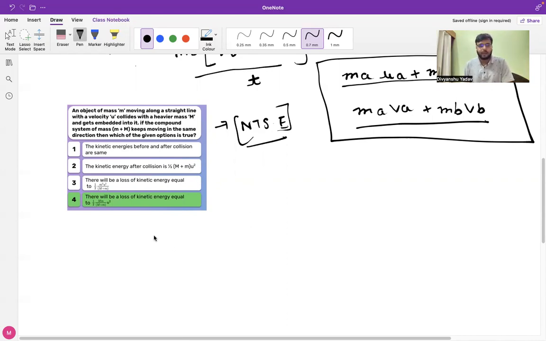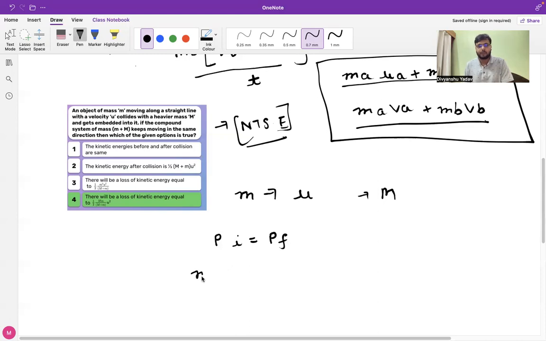So if we apply the momentum conservation principle, there is a body of mass m that is moving in a straight line, and it is given that its velocity is u. Then it collides with the heavier body of mass M and gets embedded into it. Using the conservation of momentum principle, the equation of linear momentum is given by p_i equal to p_f.